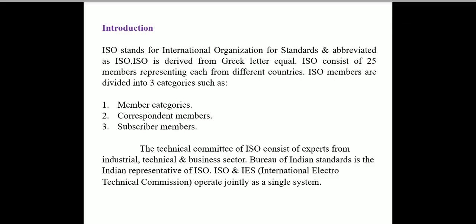that industry. So, introduction. ISO stands for International Organization for Standards and it's abbreviated as ISO. ISO is derived from the Greek letter which means equal. ISO consists of 25 members representing each from different countries. Means there are total 25 members of ISO, one from each country.